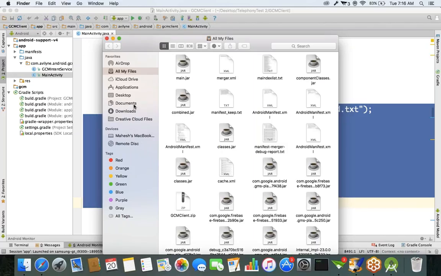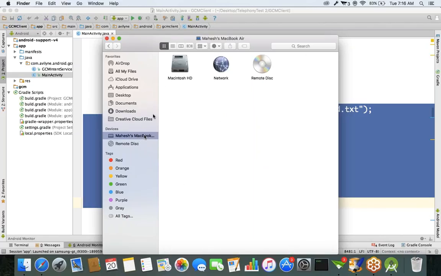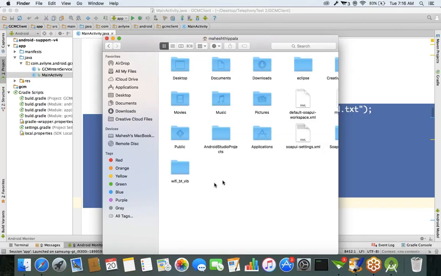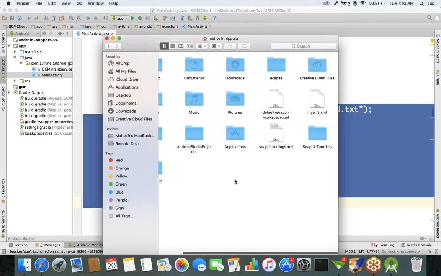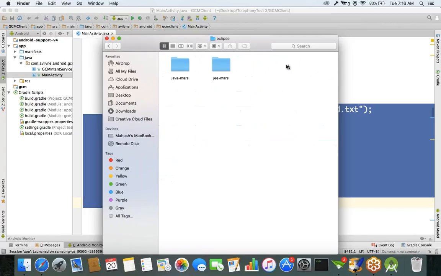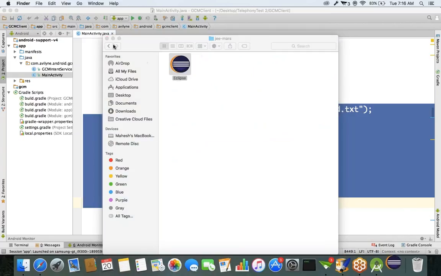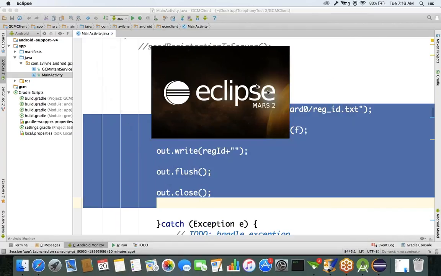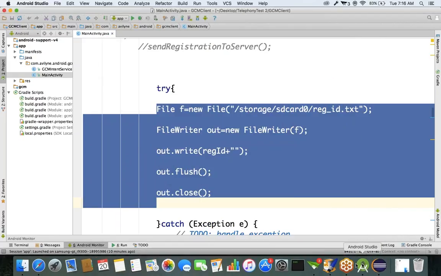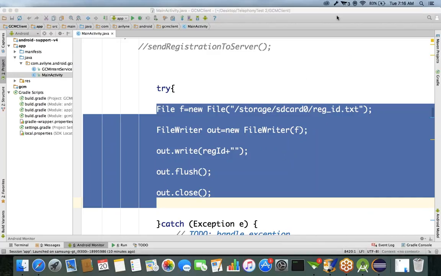Okay, so let's take my phone. We got the registration ID now, right? Applications. I created a server-side project also. Now I'll open that server-side project, meaning how the application server will make a request to the GCM server.